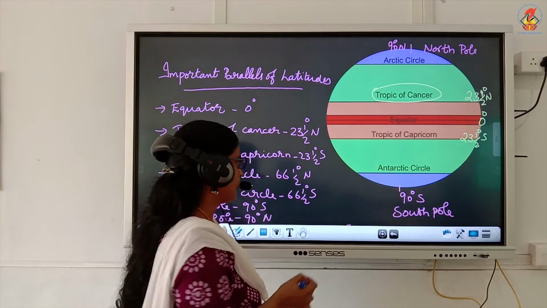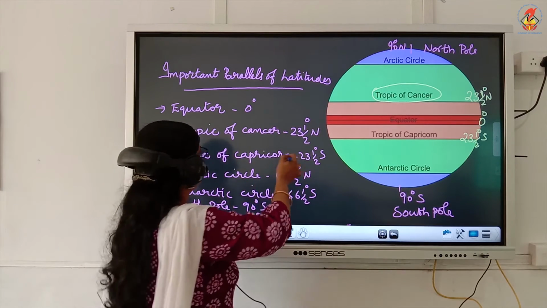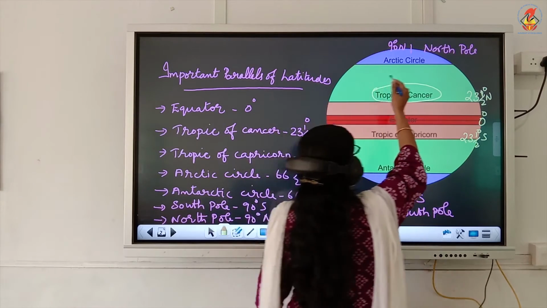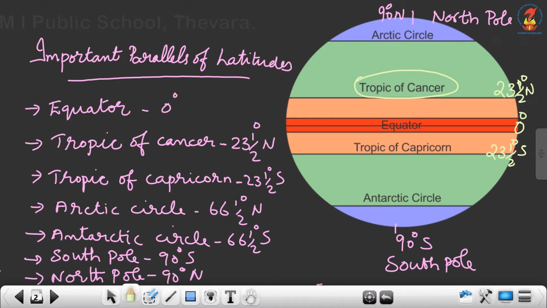Okay, children, then next important parallel is Arctic Circle. That is at 66.5 degree north. It is in the northern hemisphere and it is to the north of equator. Arctic Circle lies at 66.5 degree north.